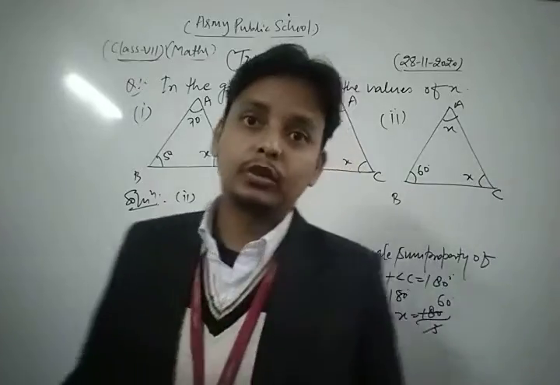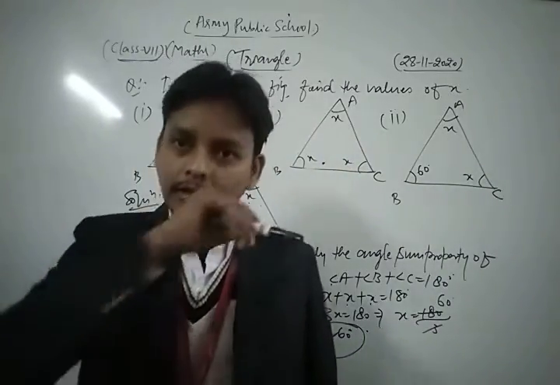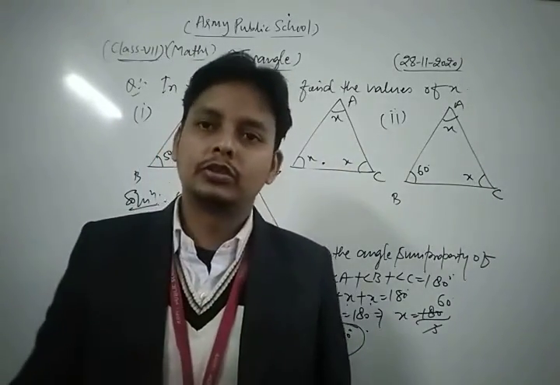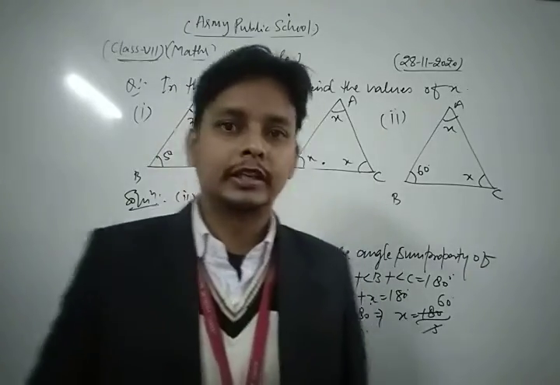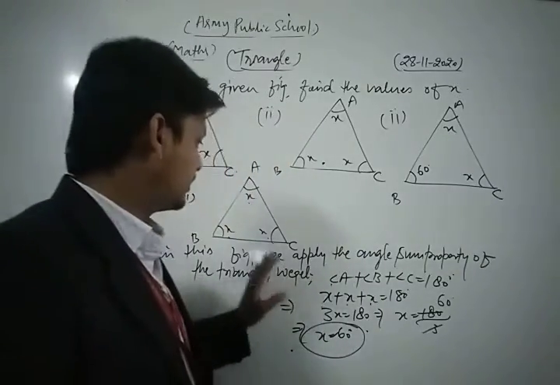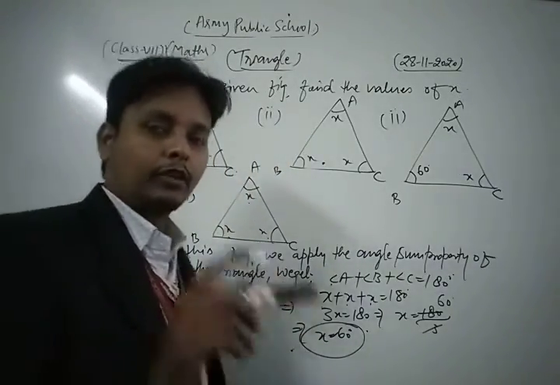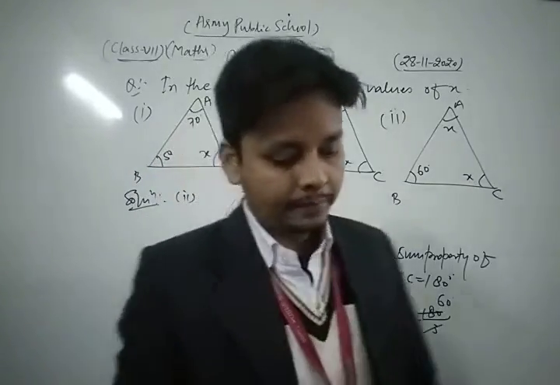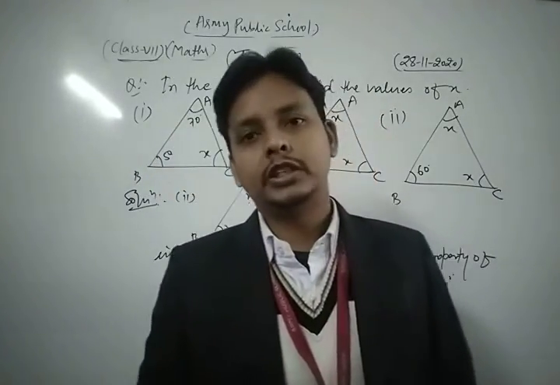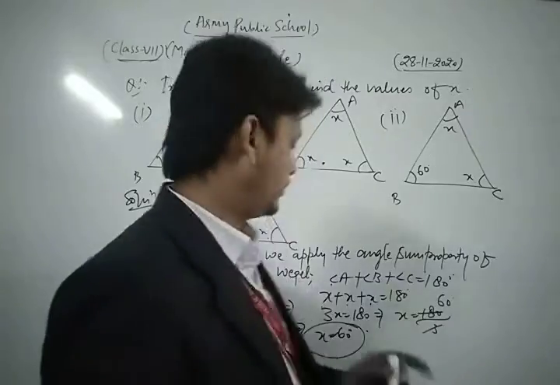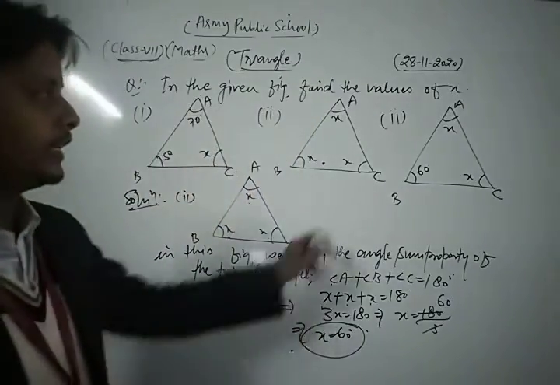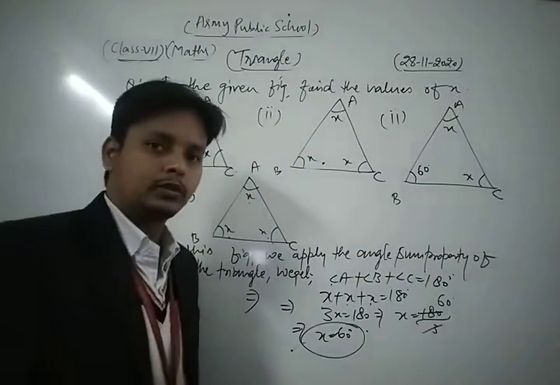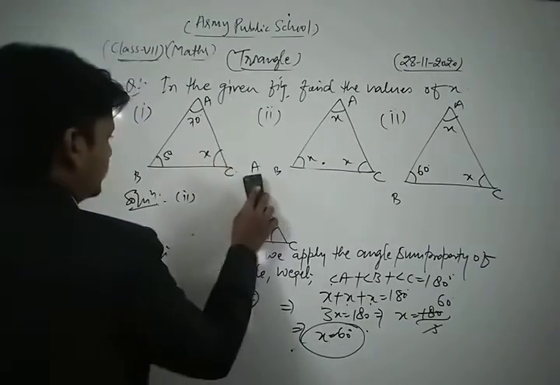So what type of triangle has all its angles equal to 60 degrees? An equilateral triangle. Yes, so this is an equilateral triangle. For an equilateral triangle, all of its angles are equal to each other and each measures 60 degrees. Now similarly we take and solve the third part of this question. Let's see.